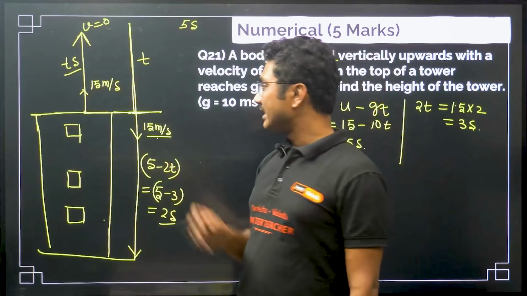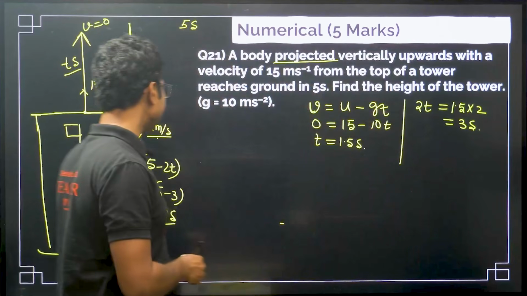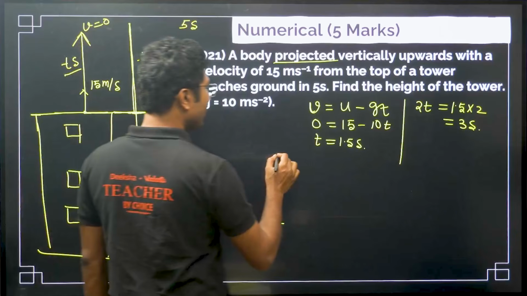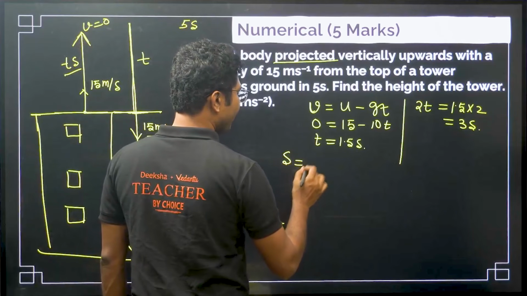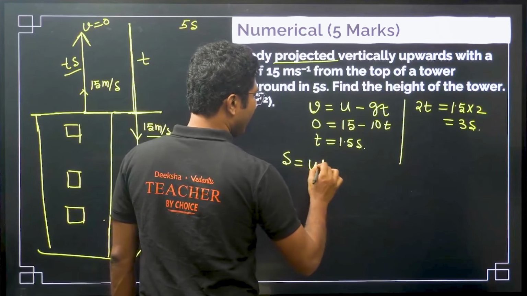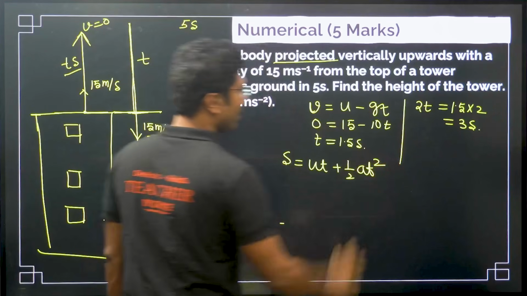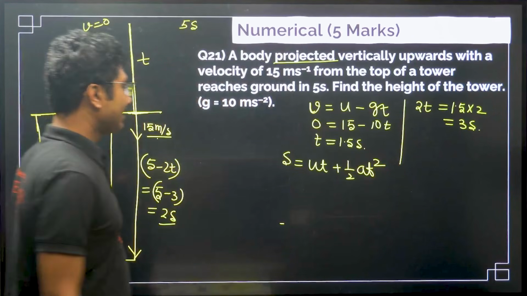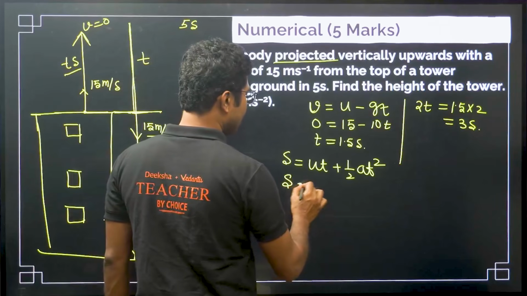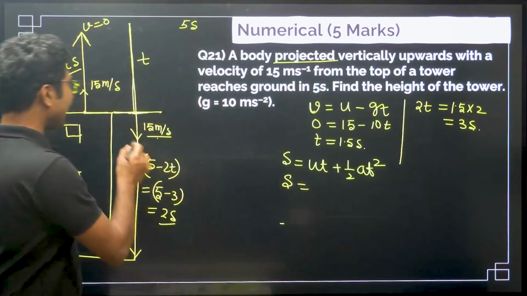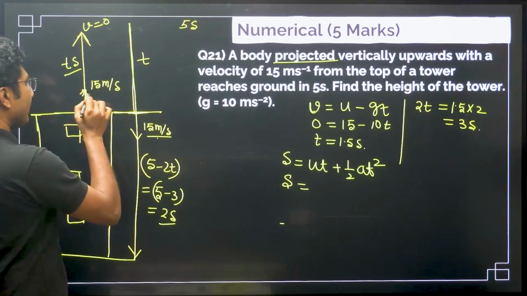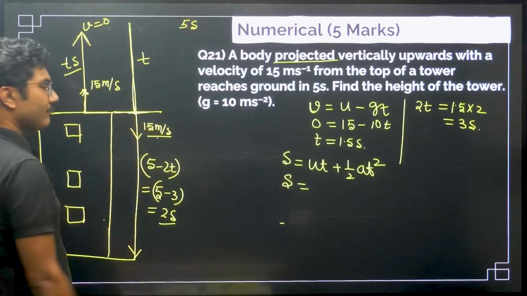Now, what is the initial velocity? Initial velocity is 15. Now, we will use s equals ut plus half at square. What is s? We are trying to find that value. s equals, what is u? As I said, once you throw something up with a velocity, it comes back with the same velocity.